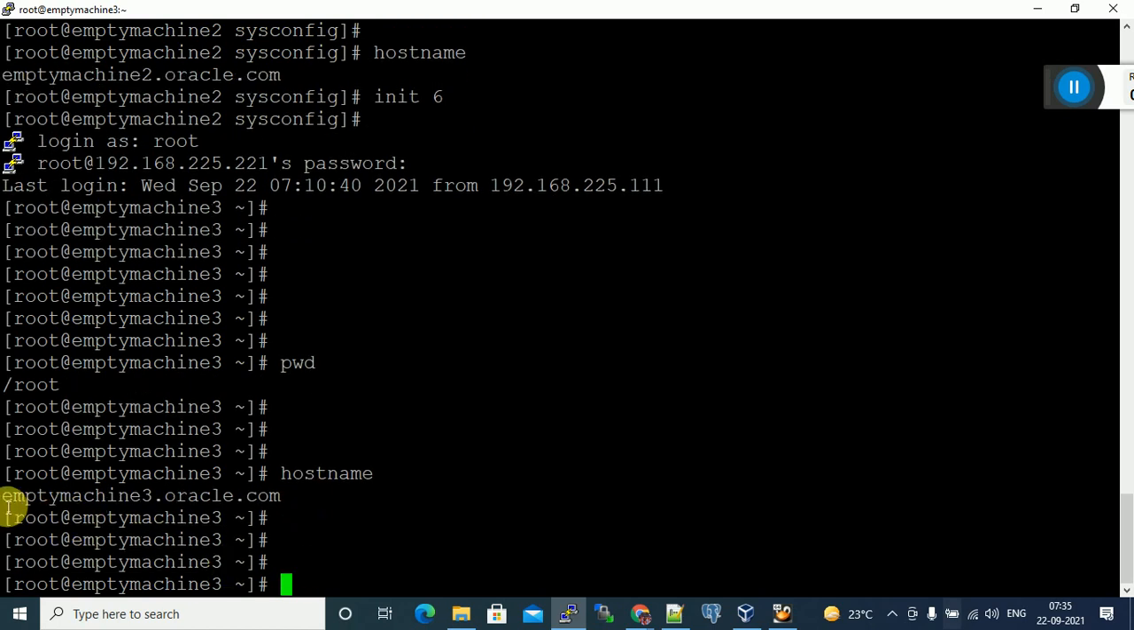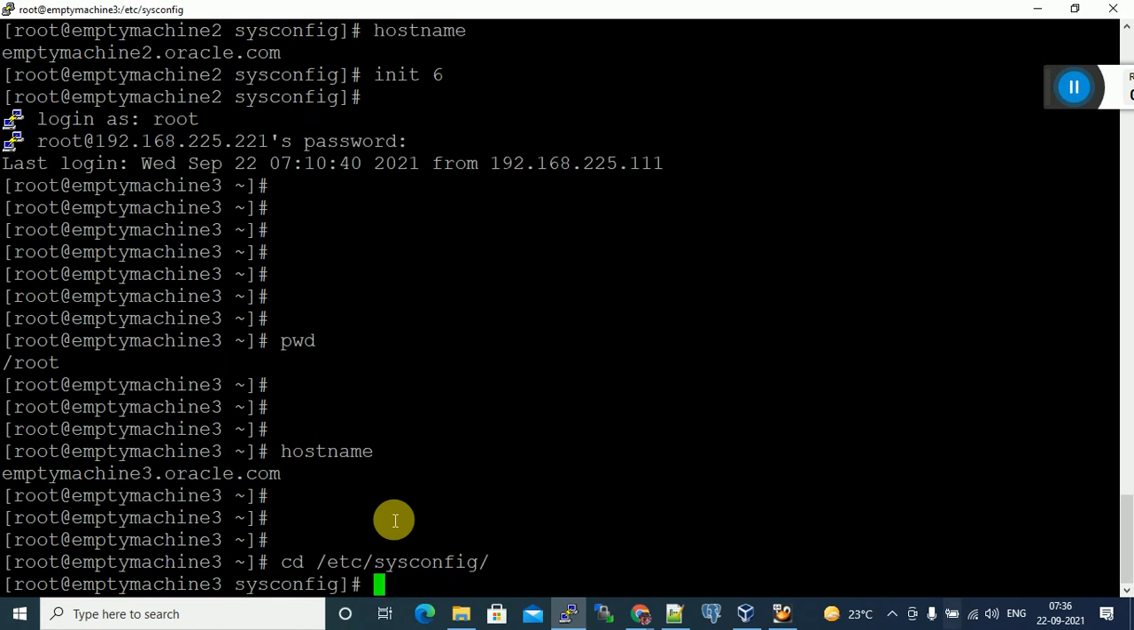Let me change back to the correct host name again. So how? In /etc/sysconfig, we have to change this location. I want to change it again, from mtmission3 to mtmission2, in the network file.